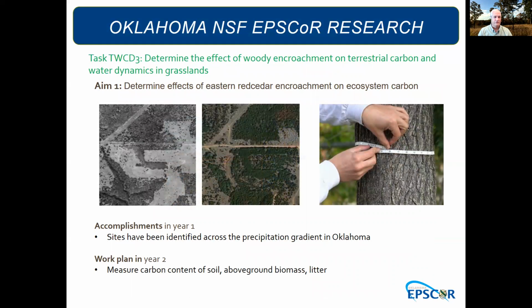Task 3 is determine the effects of woody plant encroachment. And specifically here, we're talking about eastern red cedar. In year 1, the sites have been identified and verified and visited. These sites are across Oklahoma. In year 2, we'll be measuring soil carbon content, soil moisture, above ground biomass, and litter.